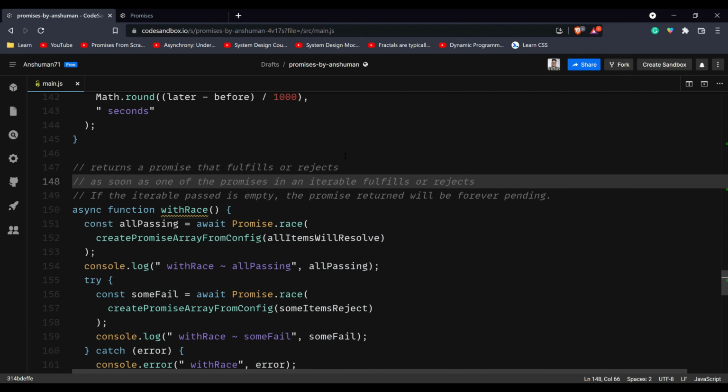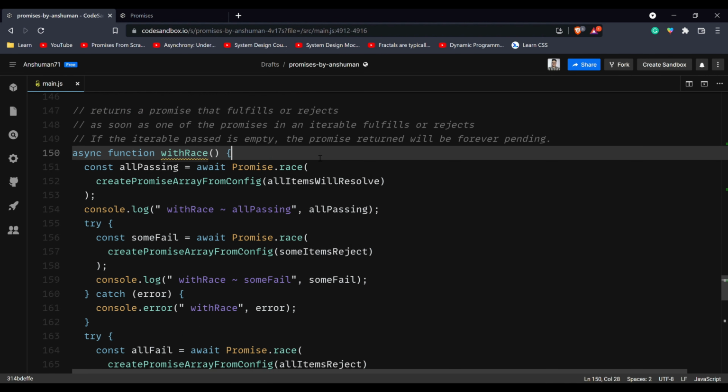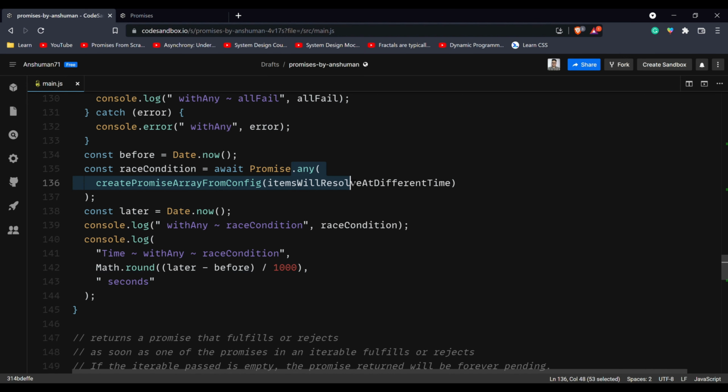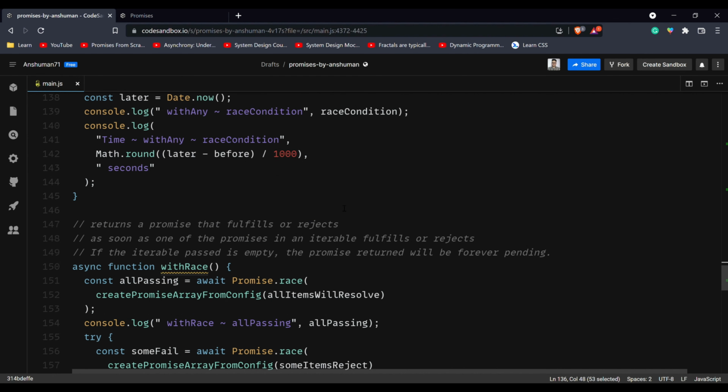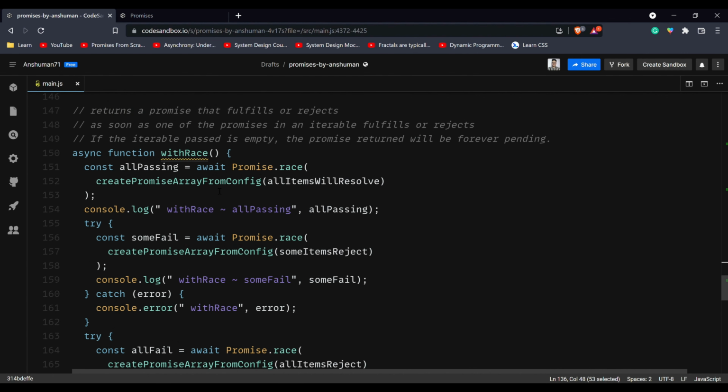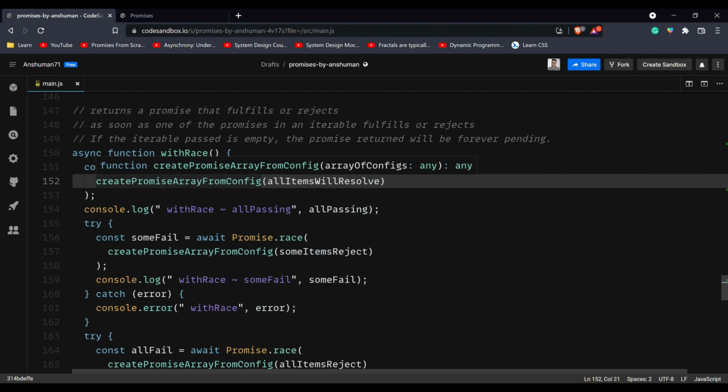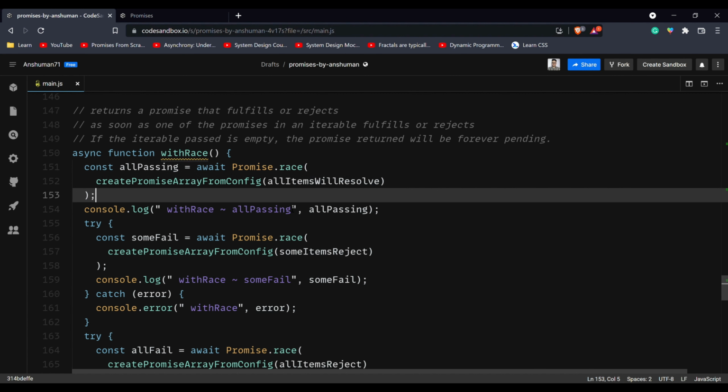The next example in our list is going to be Promise.race. It is very similar to Promise.any. The only difference is it will return the item even if it was rejected or resolved. In the Promise.any, we were getting the answer for only the promise that was resolved earliest, but in this one we'll get the result even if it gets rejected. So it will take the first item whichever settles, which means either it gets resolved or it gets rejected. It only cares about the settling of the promise, not whether it was resolved or rejected.